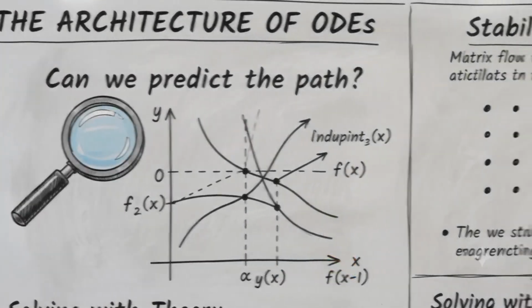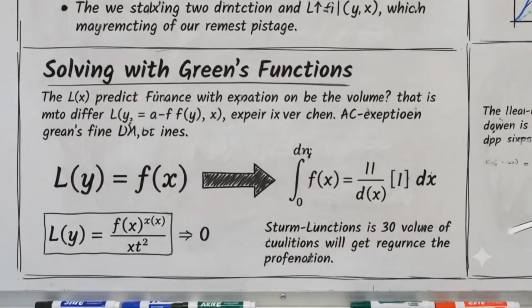Advanced ODE theory proves that paths exist. Matrix flow calculates volume expansion.